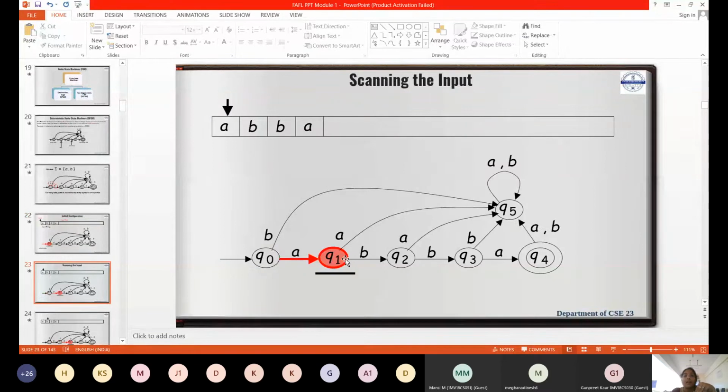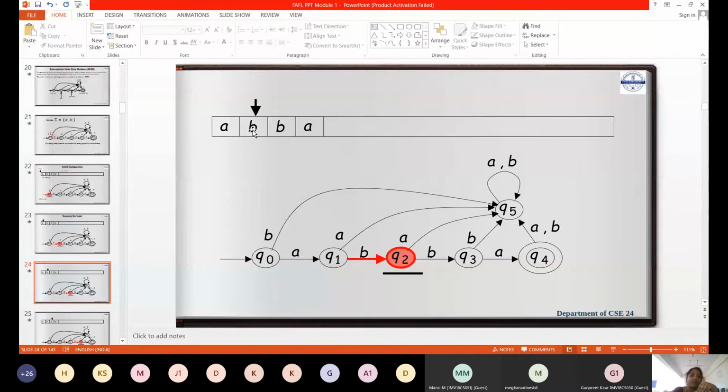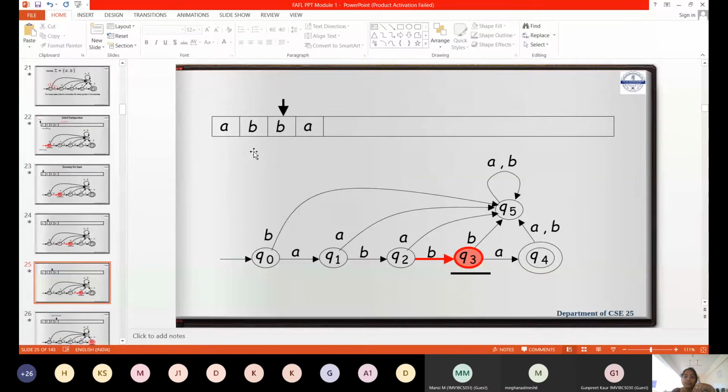After reading A, I'm in the state Q1. What is my next symbol to be read? Next symbol to be read is B. Visible? Yes, ma'am. Then Q2. Then on B, I go to Q3. Then on A, I go to Q4. Input is finished, so your process is getting ended.